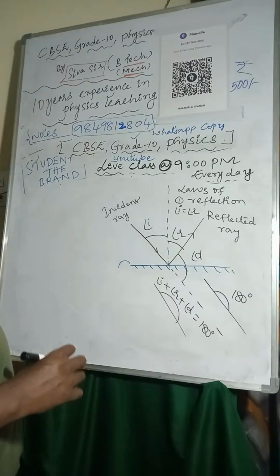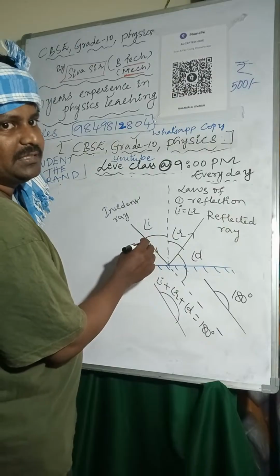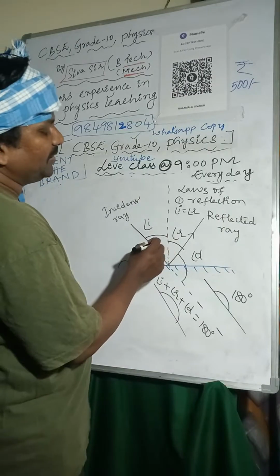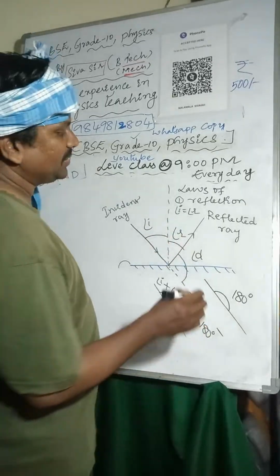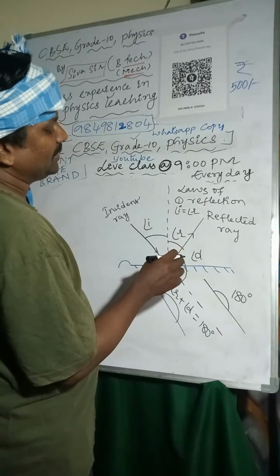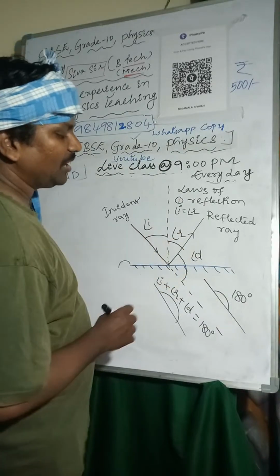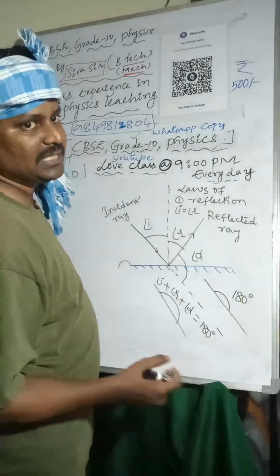The angle between the incident ray and the normal line is called the angle of incidence. The angle between the reflected ray and the normal line is called the angle of reflection. From the laws of reflection, the angle of incidence equals the angle of reflection, and the incident ray, reflected ray, and normal line lie on the same plane.